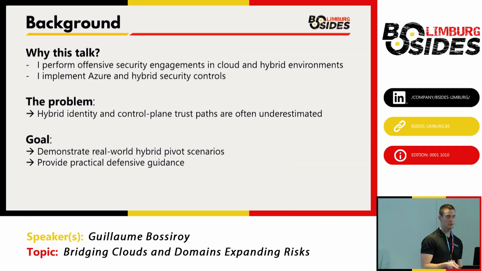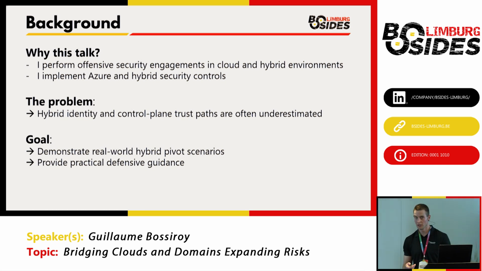All right, maybe a bit of background. Why this talk? Why am I here today? As I mentioned, I perform offensive security engagements in cloud and hybrid environments, but I'm also implementing Azure and hybrid security controls in customers' environments. So sometimes I'm trying to break what I'm implementing at customers. One problem that I identify mainly during my offensive security experience is that some hybrid identity and control plane trust paths are not always covered or are underestimated by blue teams and also red teams.